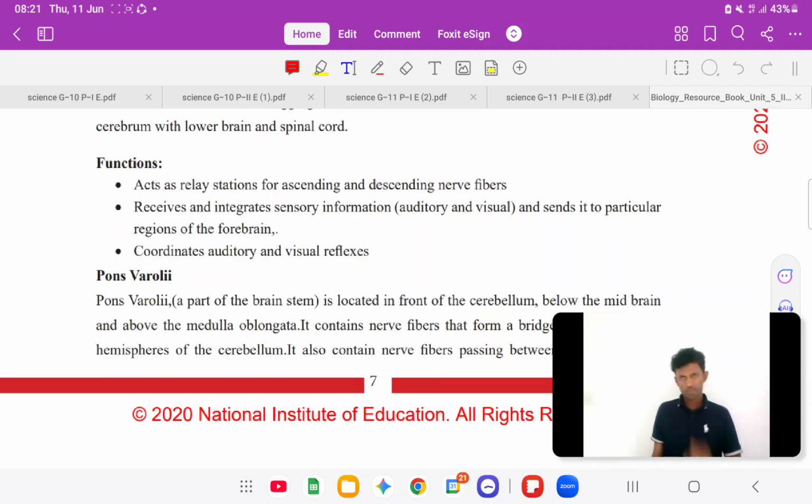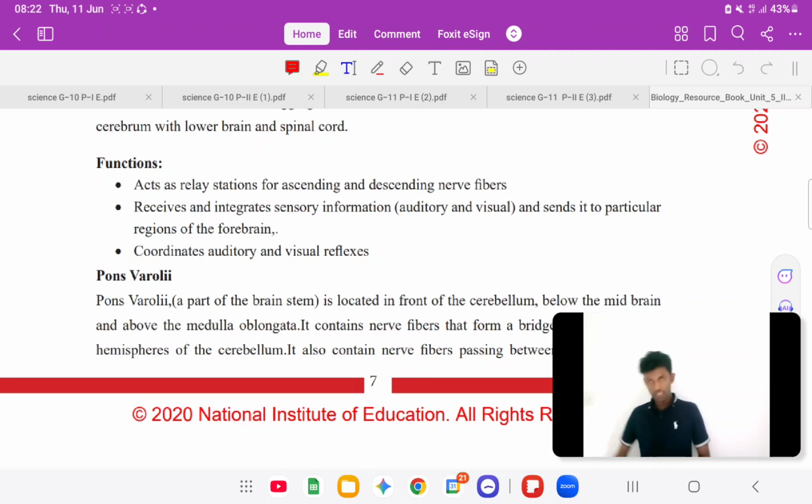Apart from that, what are the other functions? Coordinates auditory and visual reflexes. So that's another function, right? That's also important. It receives and integrates sensory information and sends it to particular regions of the forebrain.